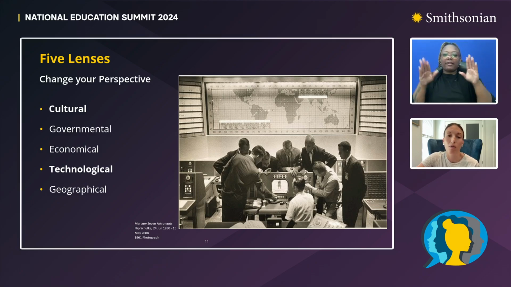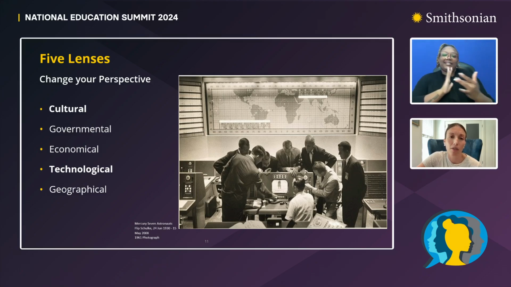The cultural lens focuses on traditions and human expression. The governmental lens focuses on the influence of law and politics. The economical lens focuses on industry and wealth. The technological lens focuses on evidence of tools, innovation, or technology. And the geographical lens focuses on land and climate and how humans have impacted the environment. For our purposes today, we're going to specifically work with the cultural and technological lenses.